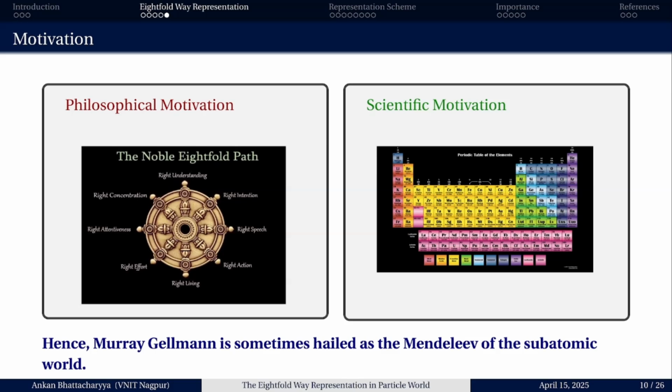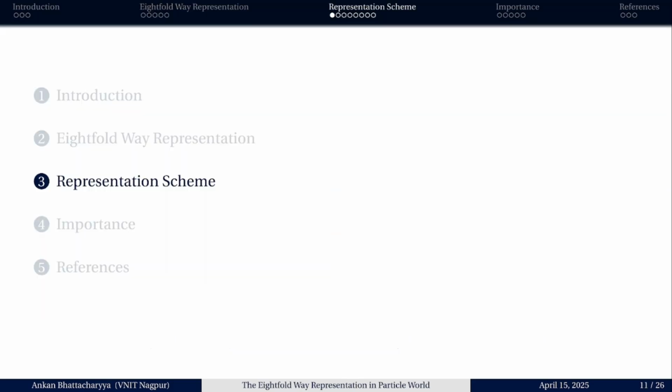Like that, Murray Gell-Mann was eager to represent these hadron particles based upon some properties, so that it would be easier to study them and to search whether these hadron particles are elementary or not. Thus, Murray Gell-Mann is hailed as the Mendeleev of the subatomic world.